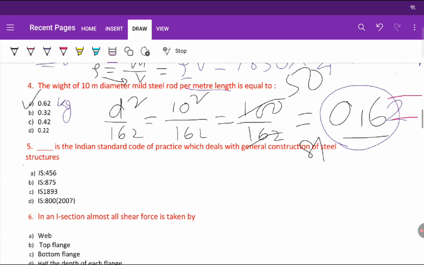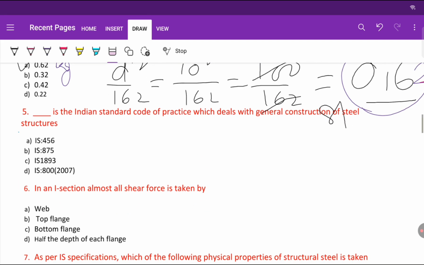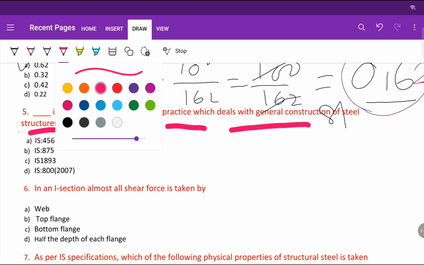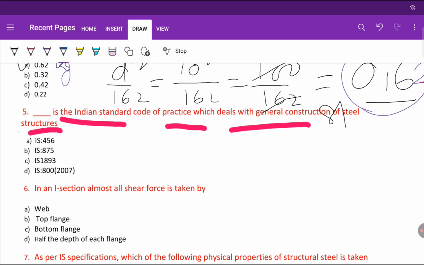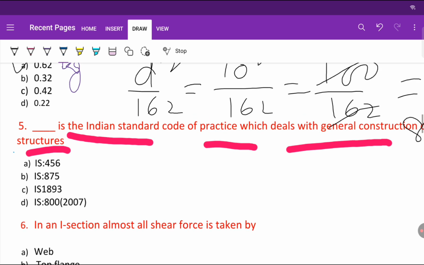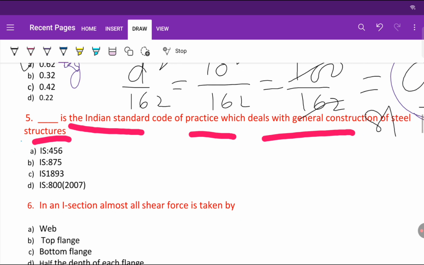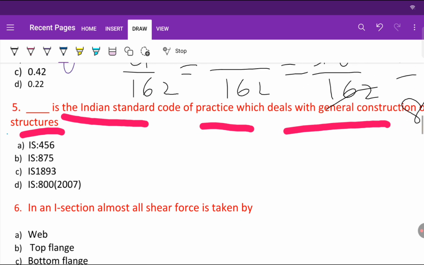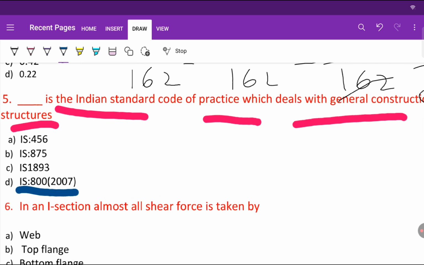Okay, the next question is, dash is the Indian standard code of practice which deals with the general construction of steel structure. So we all know which code we use for steel design, that is IS 800 2007, right?